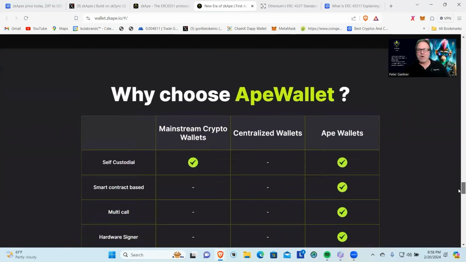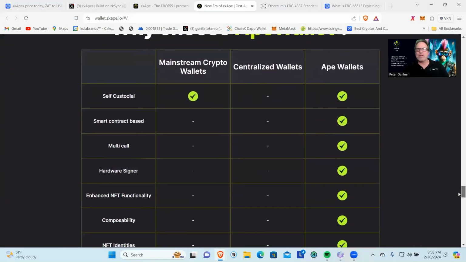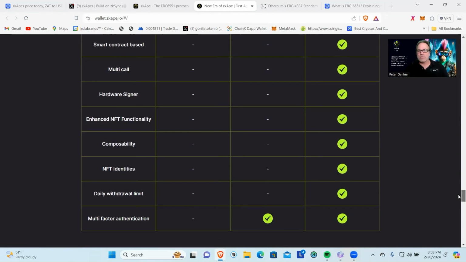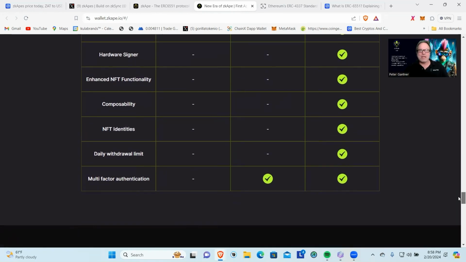Let's see. Why choose Ape Wallet? Okay, here we go. We got a comparison chart here. Mainstream crypto wallet, self-custodial. Same, self-custodial. Smart contract based. No. Centralized wallets, yes, it is there. Multi-call. Okay, that's a good thing. Multi-call will protect safety, security. Hardware signer. It is with this, not with the others. Enhanced NFT functionality. Again, positive for zkApes. Composability. I'll have to look and see what they mean by that.